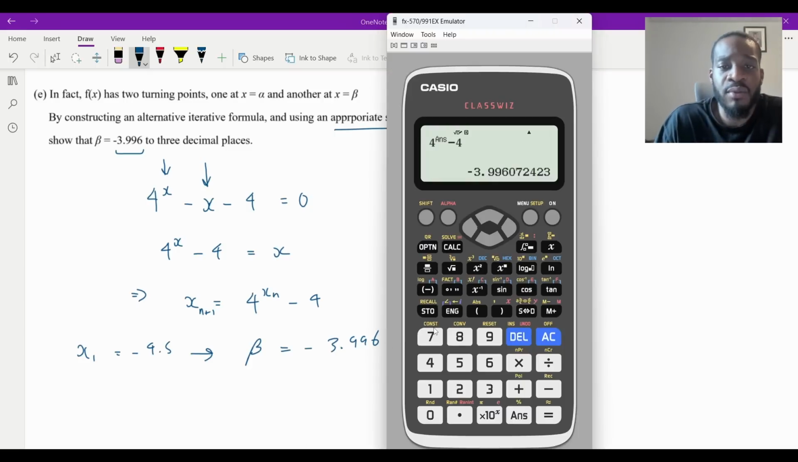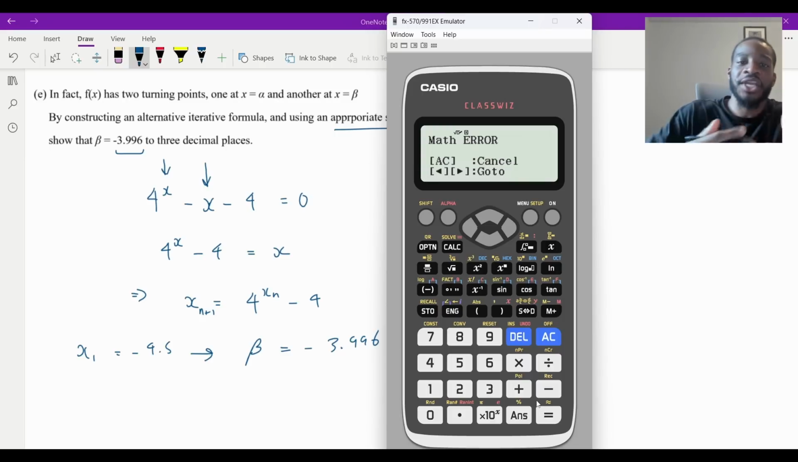So I could have used, for example, let's say minus 1. Let's use minus 1 and see what happens. And then put that in, 4 to the answer, take away 4, like that. Click equals, I get that root, right? So I could have used minus 1. Now, if I use, for example, 2, let's see what happens here. 4 to the answer, take away 4. Okay, see, we don't get there. We get a math error because it's just going to explode, isn't it?